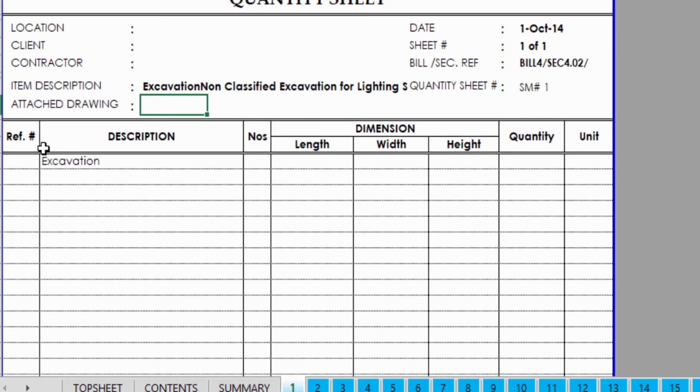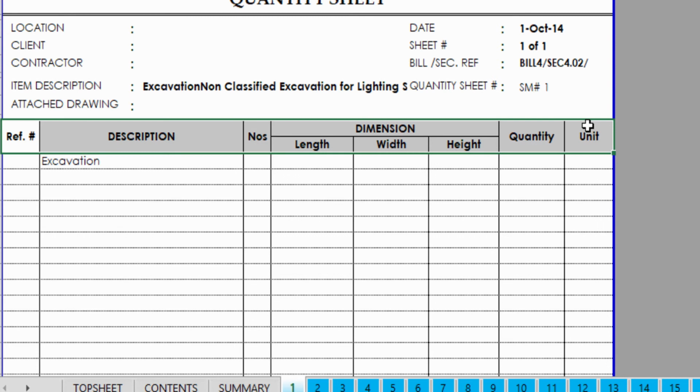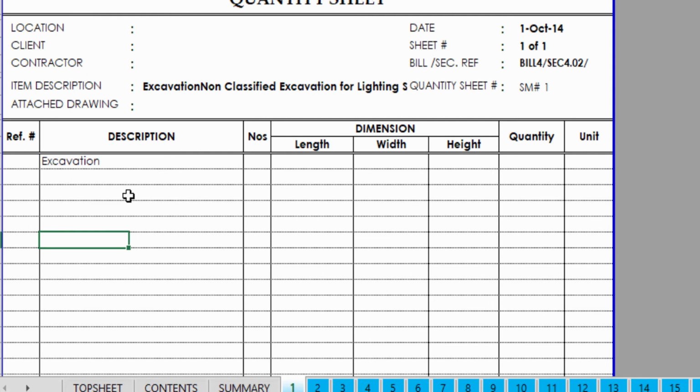This is the traditional format we are using for quantification. First one is description. You have to put excavation, backfilling, whatever the title is, and then you have to point out which area the measurement is taken from. Number, how many, like 1, 2, 3, 4 similar items.